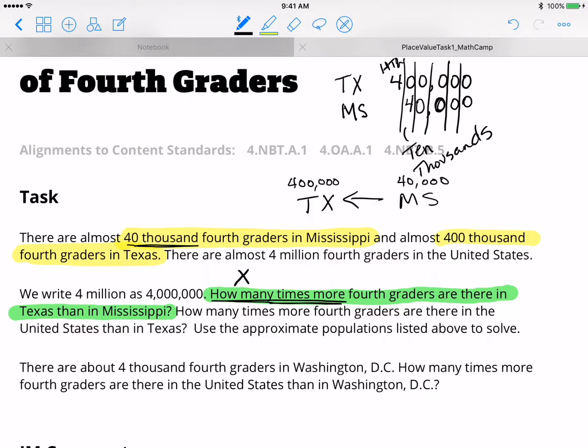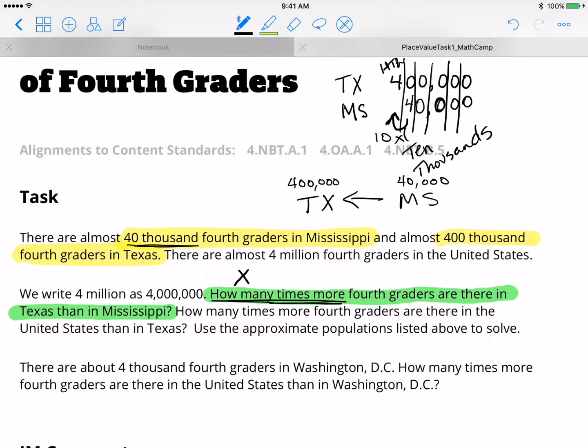If we draw an arrow from Mississippi's 4 in the 10,000 spot to Texas's 4 in the 100,000 spot, how many place value positions did we move? Well, we moved one place value. So what was that increase in the value? It was 10 times.